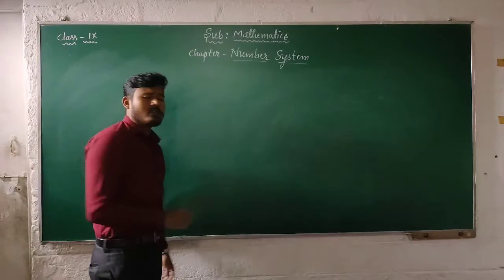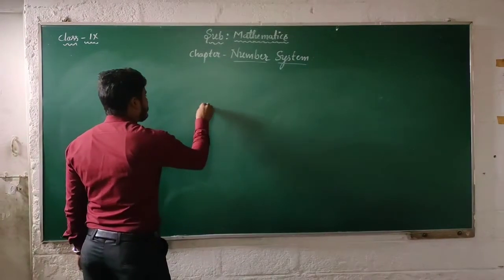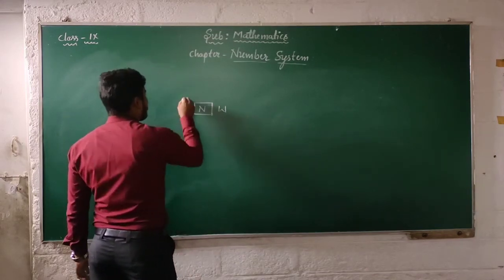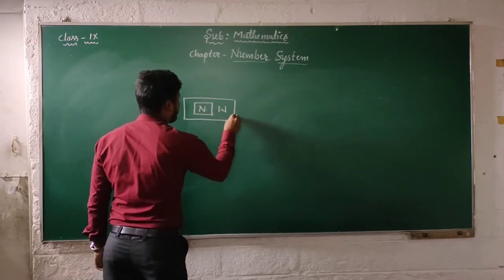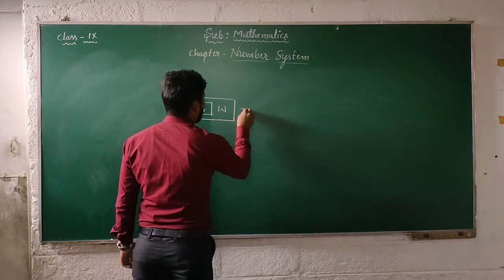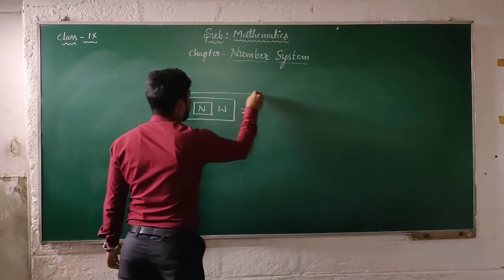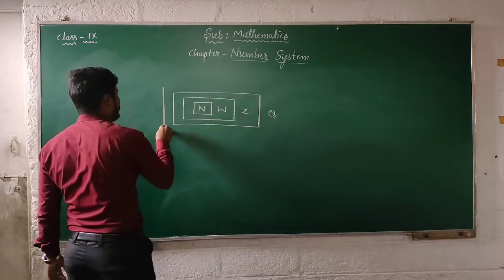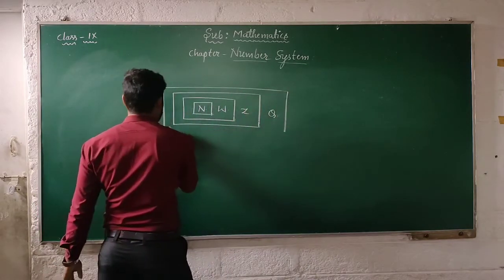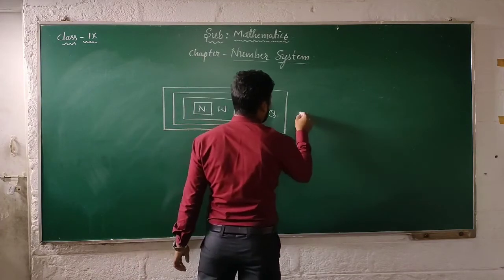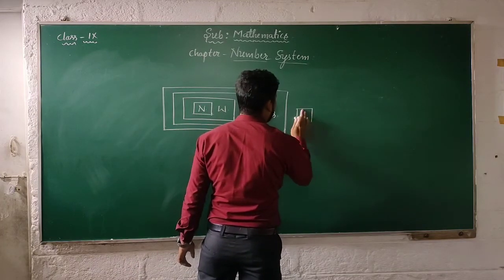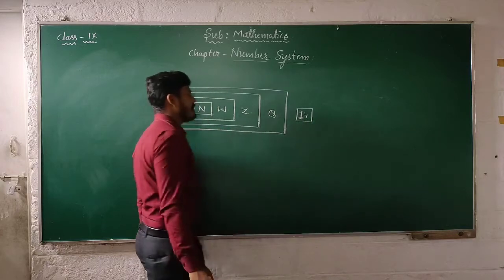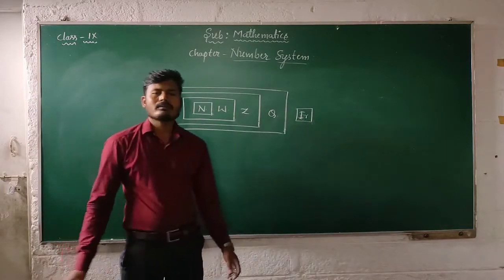Just observe the flow chart here: natural number, whole number, integer, rational number, irrational number.